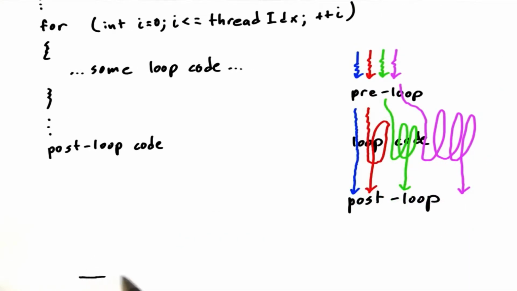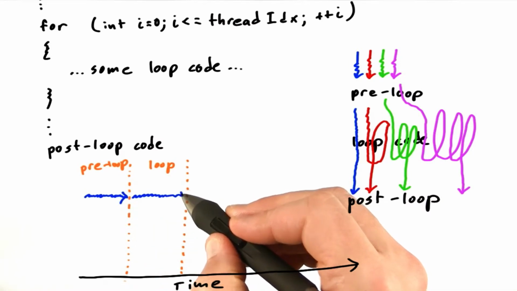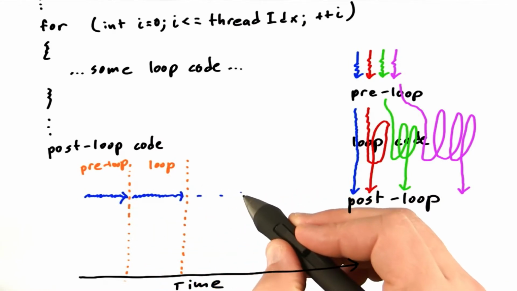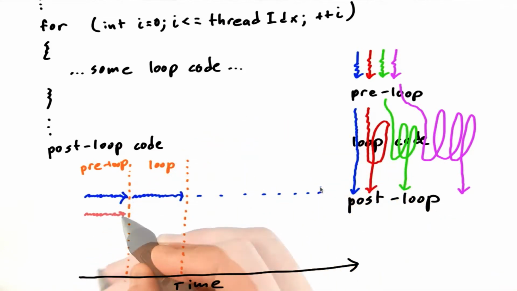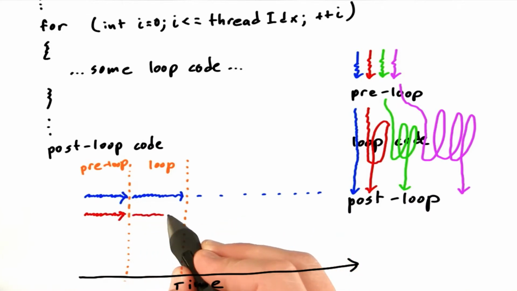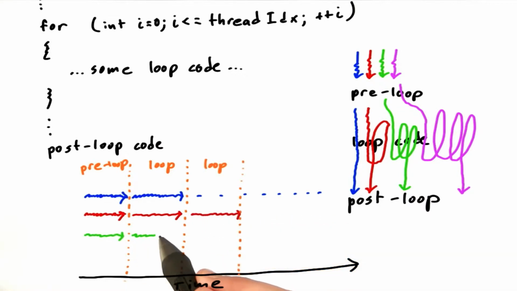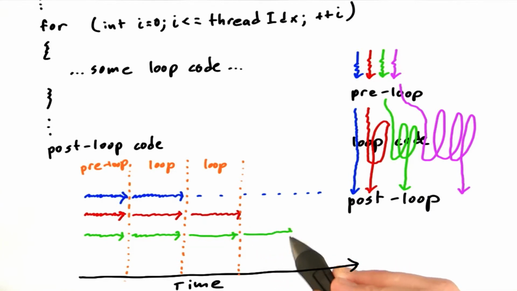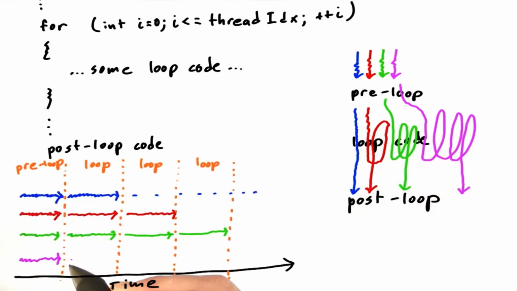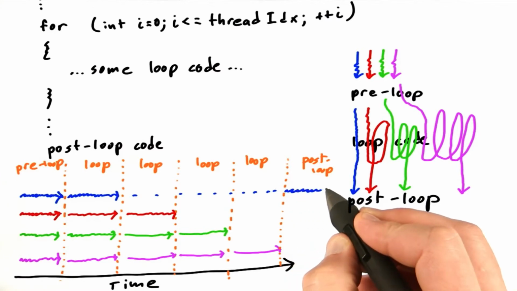So if we think about these threads a little differently in terms of what they're doing over time, the first thread is executing the pre-loop code, then it goes ahead and executes the loop code, and then it really just kind of sits around, okay? Doesn't have anything to do for a while. Because in the meantime, thread 1 has been executing the pre-loop code, and then the loop code, and then it executes the loop code again. The third thread executes the pre-loop code, the loop code, the loop code, and it executes the loop code again. And the final thread executes the pre-loop code, and then executes the loop code 4 times. And finally, all the threads can go ahead and proceed with the post-loop code.